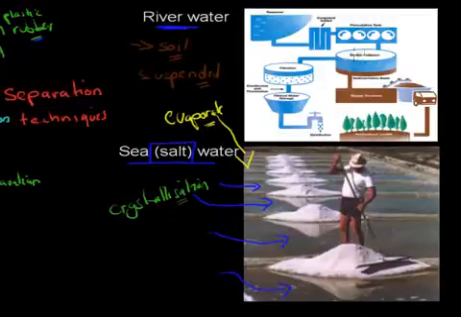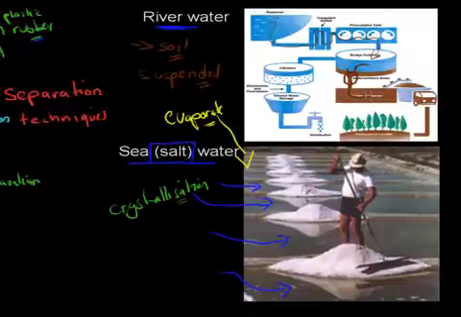But if we let it go into a huge container, so this is the river water, it's going to go through different processes, and then we're going to let it stand for a while. And remember, anything that's suspended, what will happen eventually is the suspended particles, in this case the solid particles, will drop to the bottom, and we call it sediment. And then all we have to do is open that area, and we can just remove that soil and clean the water. So river water is often water we drink, but beforehand we clean it.